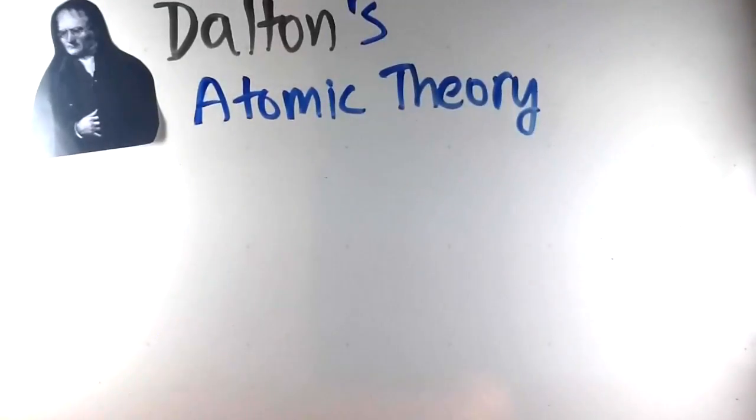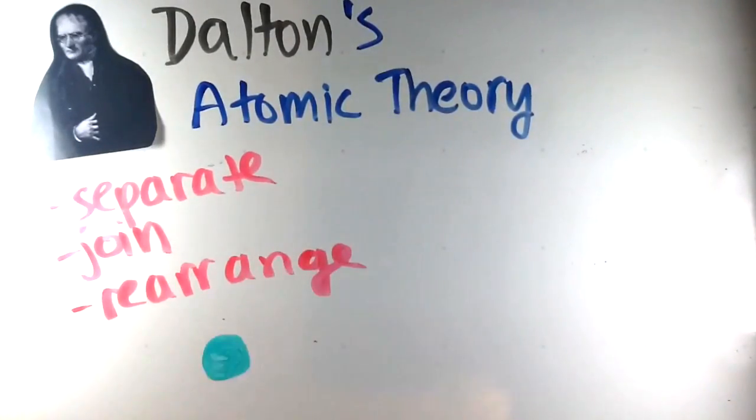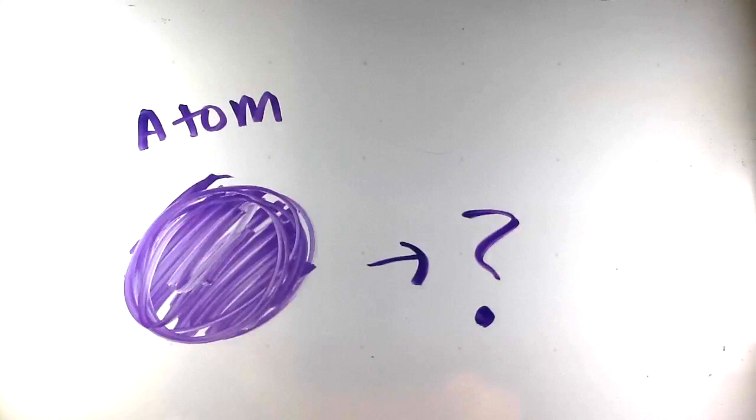Atoms can combine physically, but they can also chemically bond through a reaction. A chemical reaction is basically the separating, joining, and rearranging of atoms. But one element can never become another. So we know what an atom is, but what's in it?